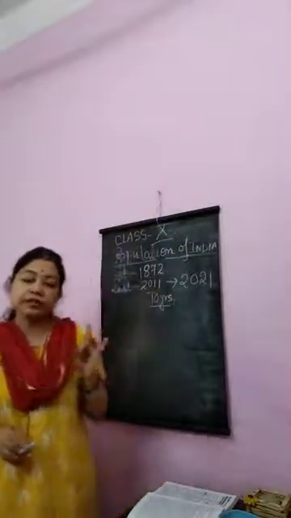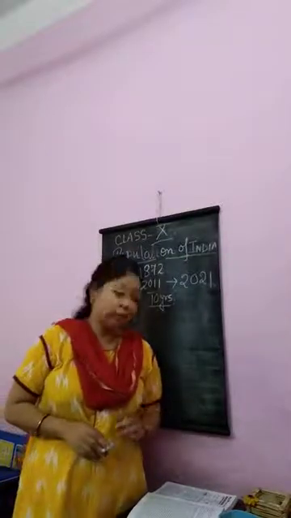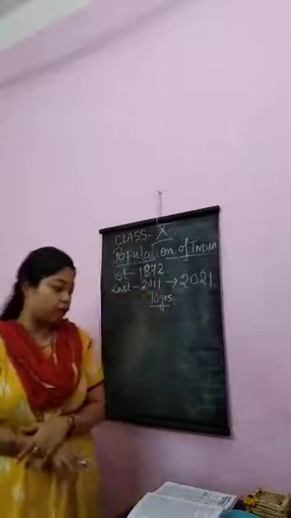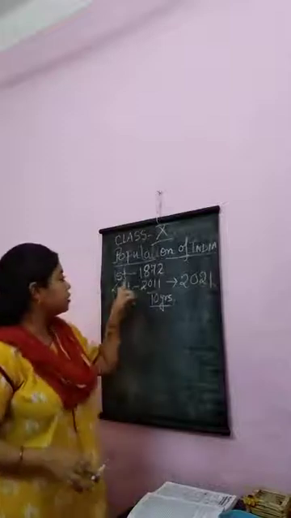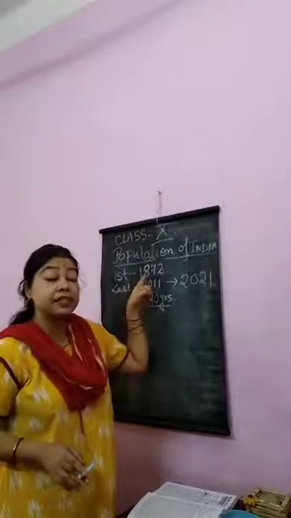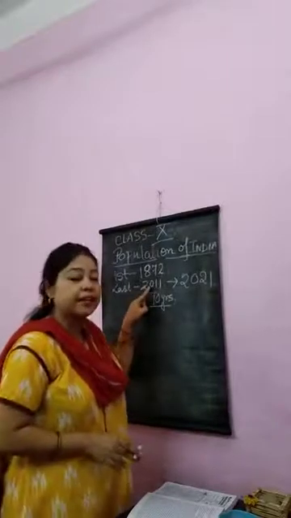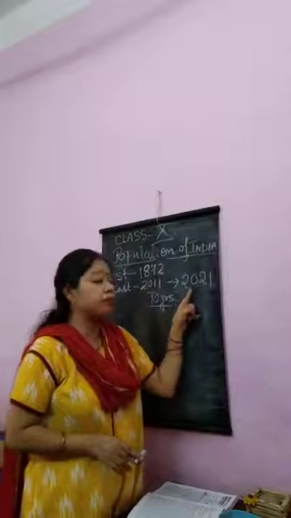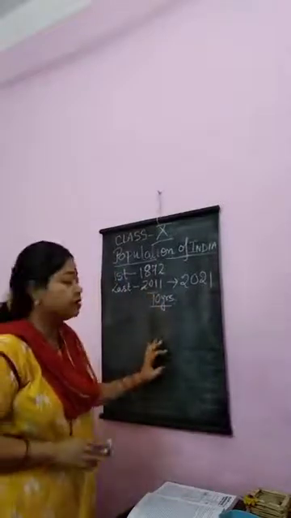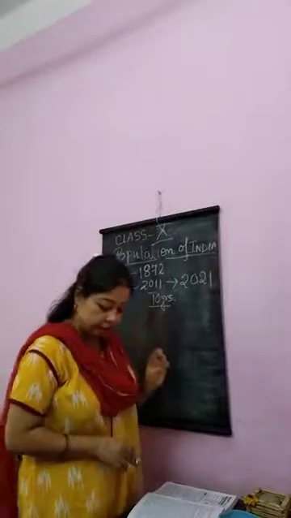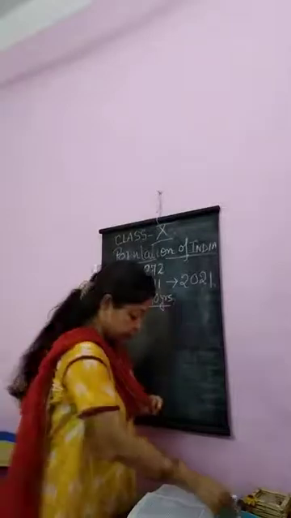So what is the gap between each census? A 10-year gap. After a 10-year gap, every census takes place.